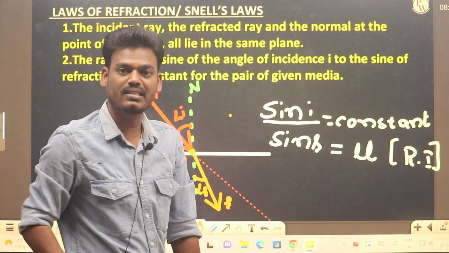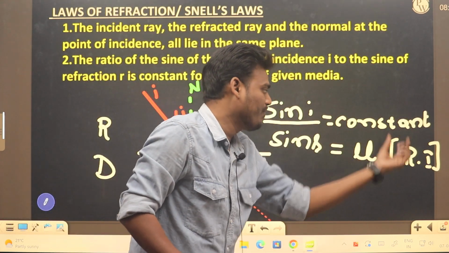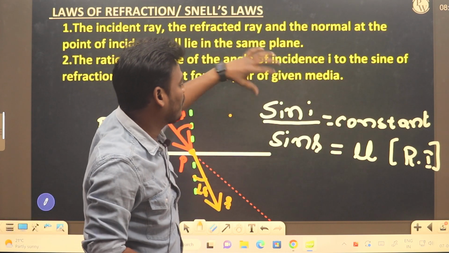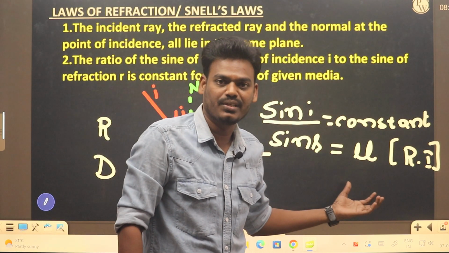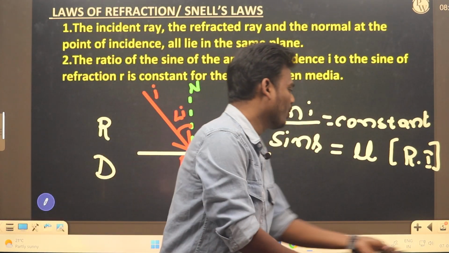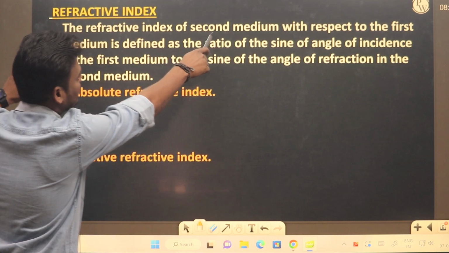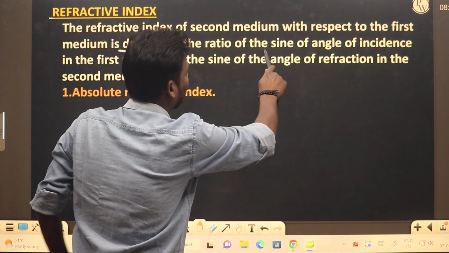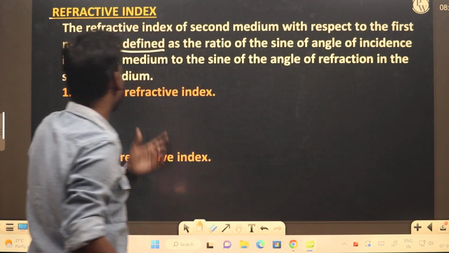Let's try to understand what this refractive index is. By seeing the formula you can define it. How? The refractive index of the second medium is defined as the ratio of sine of angle of incidence to the sine of angle of refraction. So that is the definition. Now here you can see, the refractive index of a second medium with respect to the first medium is defined as the ratio of sine of angle of incidence in the first medium to the sine of angle of refraction in the second medium.